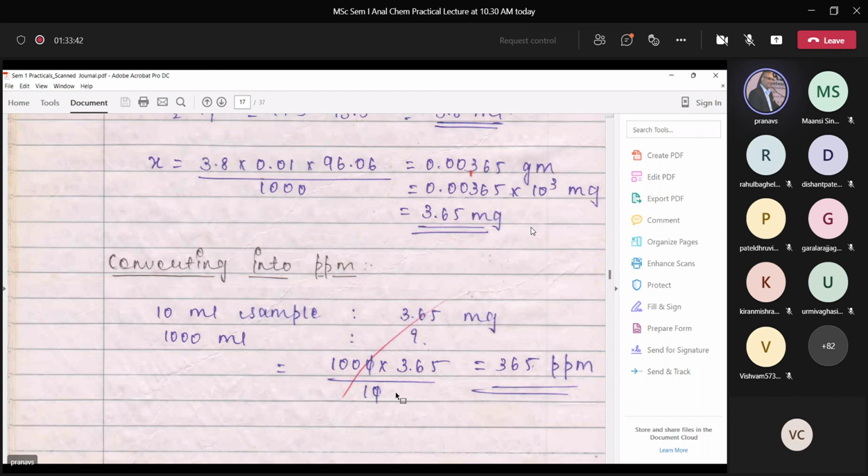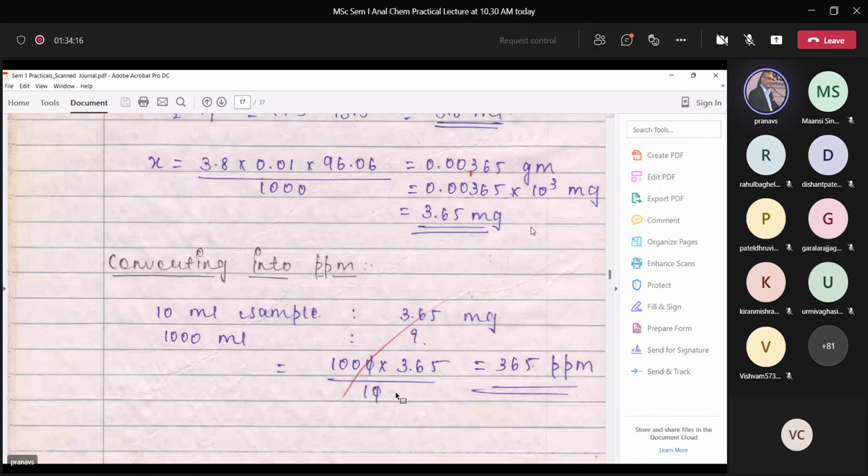So this is on similar lines. The only difference between determination of chloride ions and sulfate ions is that chloride ions are determined directly by a precipitation titration. Sulfate ions are determined indirectly, again by a precipitation method, where a known excess of barium chloride is added, and the remaining excess of barium chloride is titrated with sulfuric acid using sodium rhodizonate as indicator.